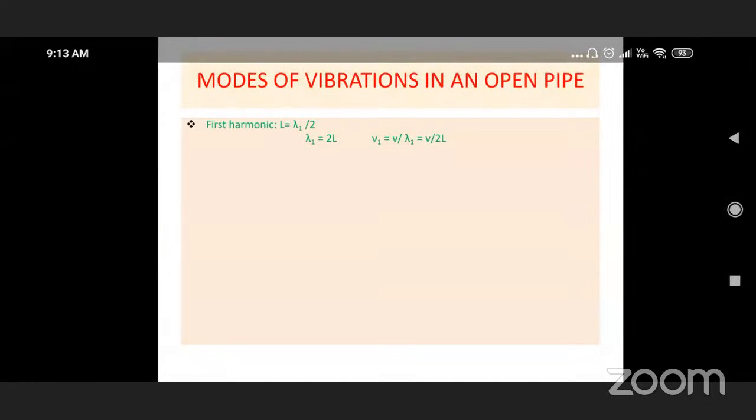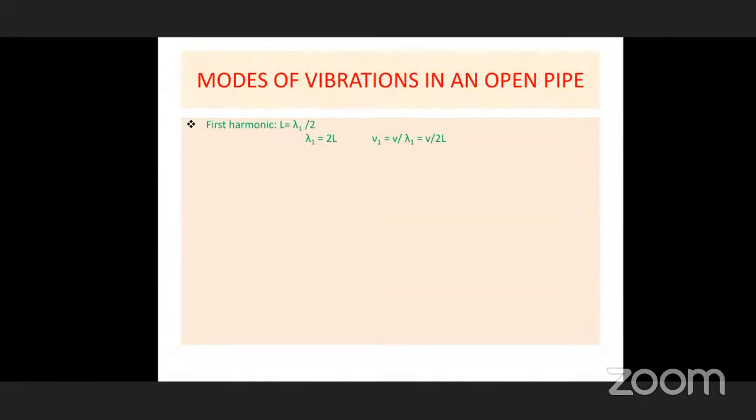Again, coming to the next, when the second harmonic is formed, lambda by 2 plus lambda by 2, that is lambda is exactly L. Therefore, V by L. You can also write it as 2V by 2L, or you can easily remember that it is V by L.